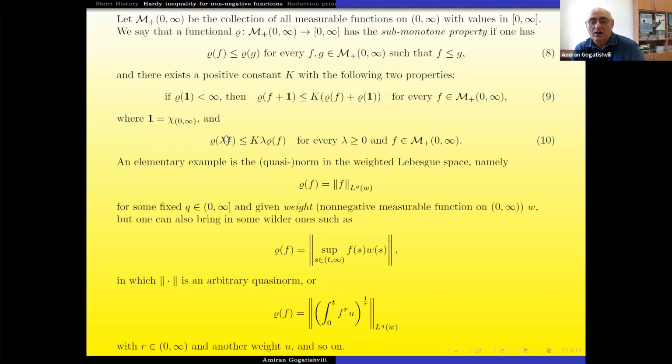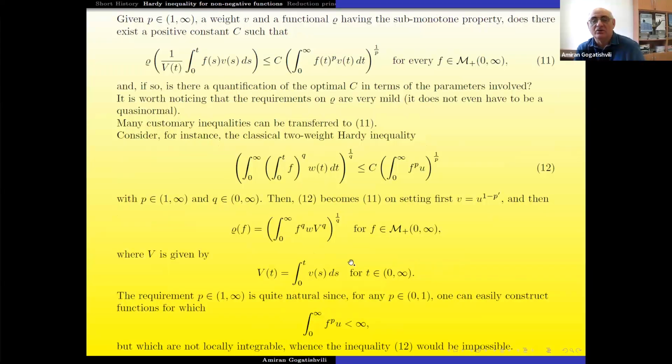And the homogeneity condition is a standard condition, but with some constant, because it is not equality. And after this, typical such norms are the Lebesgue norms for any Q, and also you can take the supremal operator, or such averages, which are mostly used in applications.